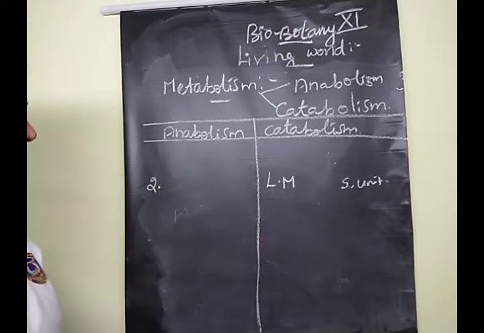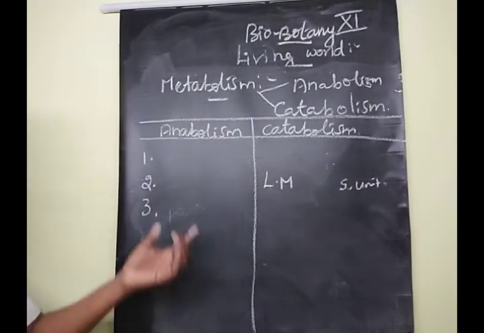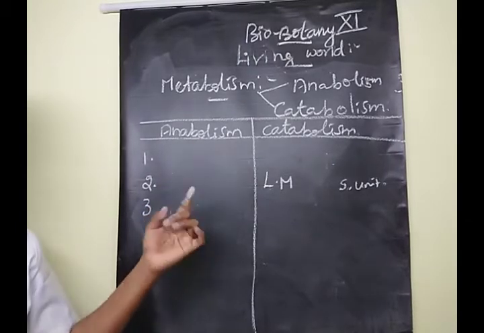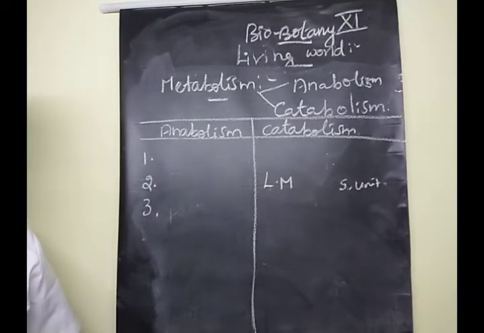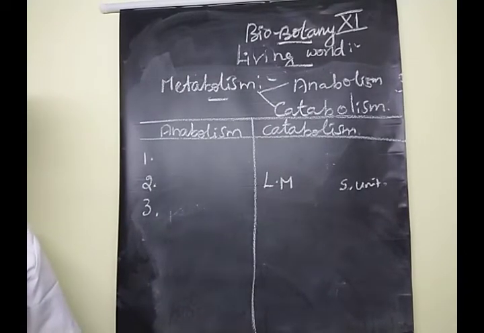Understood? Yes. Then the third difference between anabolism and catabolism: here chemical energies are stored. Do you know some chemical energies? Can you say some chemical energies?